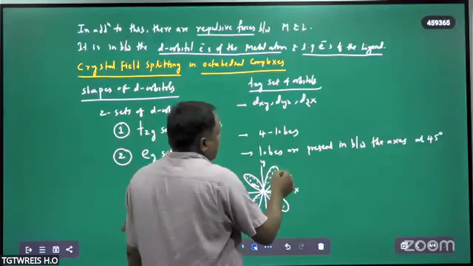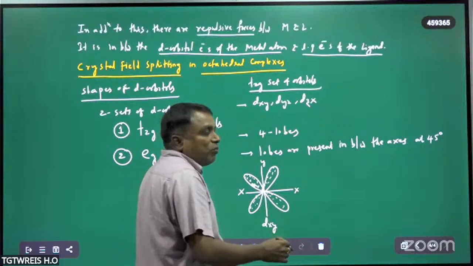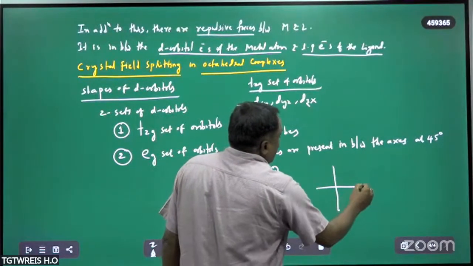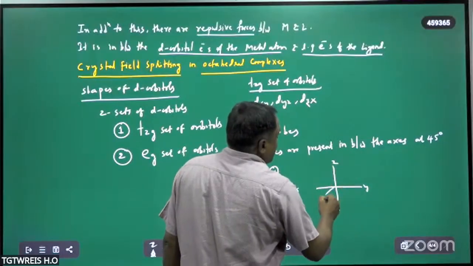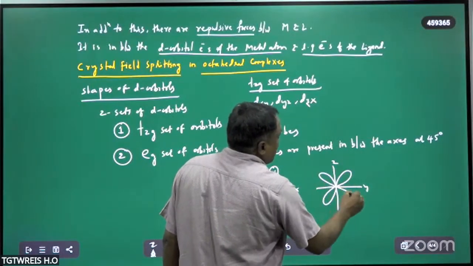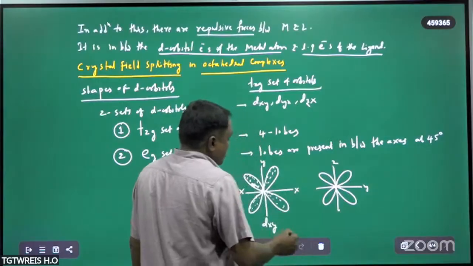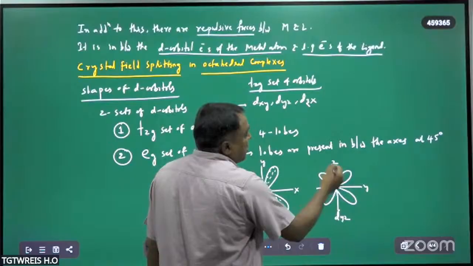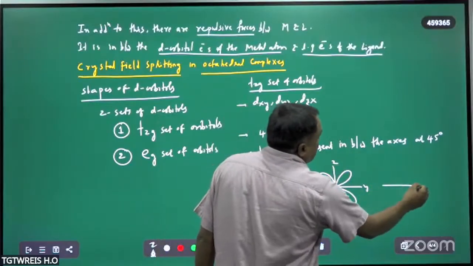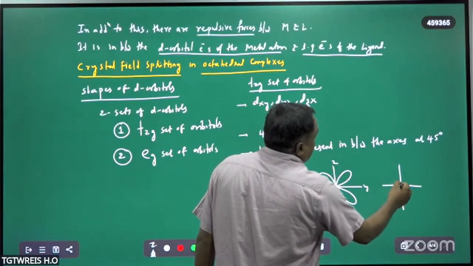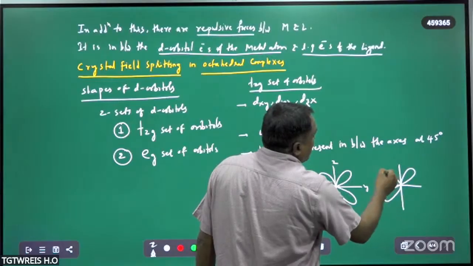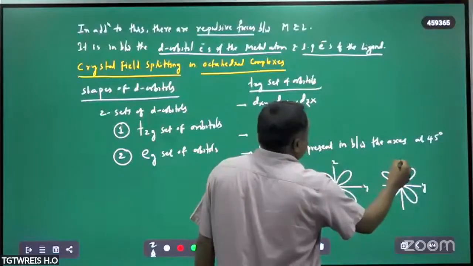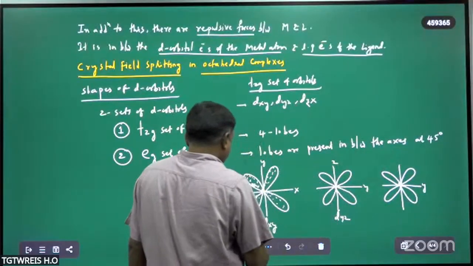These xz and yz are the nodal planes for this dxy. Again the same for the other d orbitals. This is the dyz. The lobes are present in between the axes only, two lobes are present in between the axes.